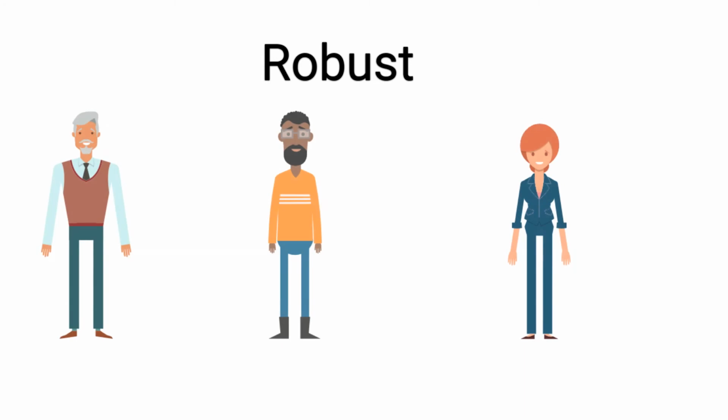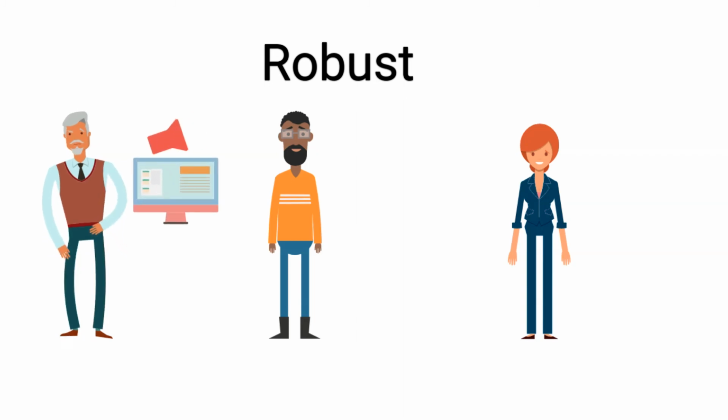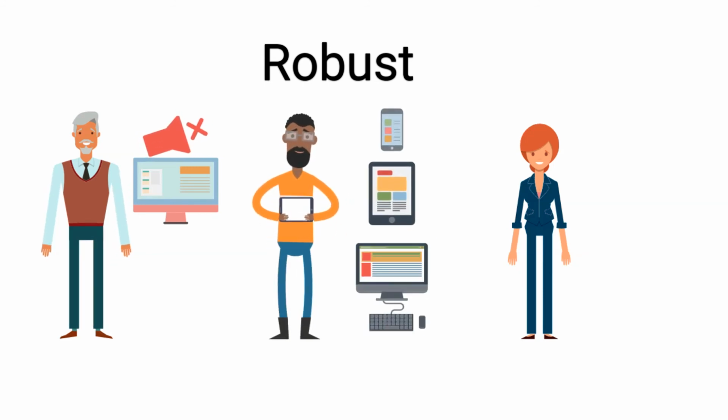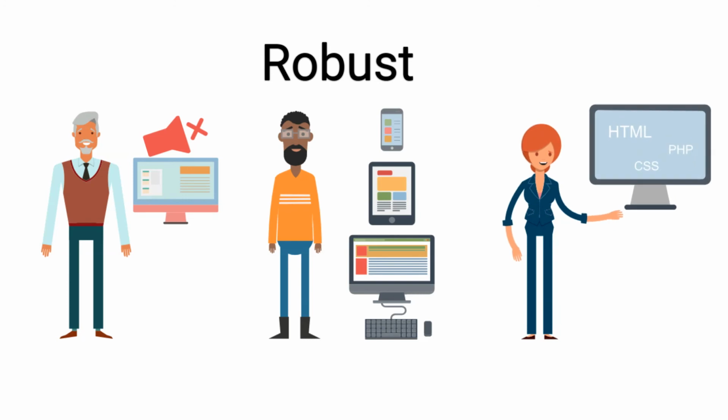Having robust web content involves making sure it can be used by different browsers, web-enabled devices, and assistive technologies. You should take into account, can screen readers understand the content? Does the content display properly on different devices? Has a website been developed with best practices? For example, does it use clean HTML?